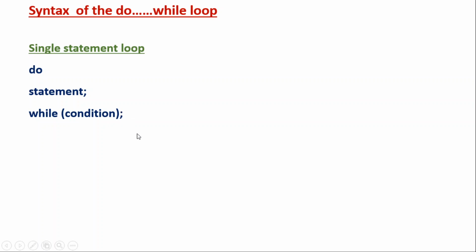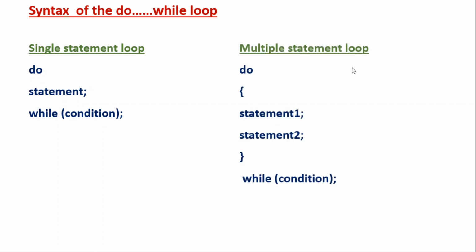Now suppose you have more than one statement. You have to write do, then start the braces, write as many statements as you have, close the braces, then write the while along with the condition and end with the semicolon. So this is the syntax of the do while loop.